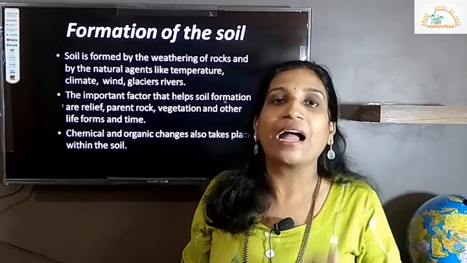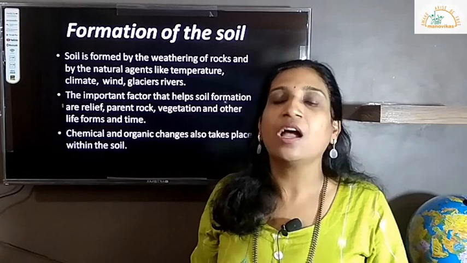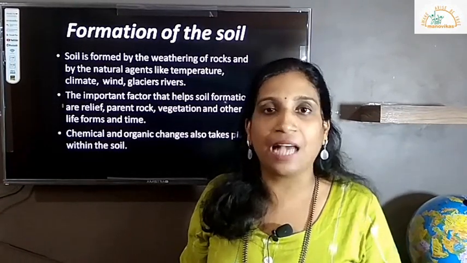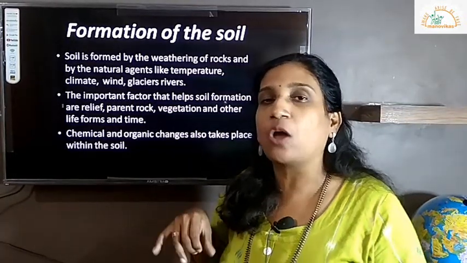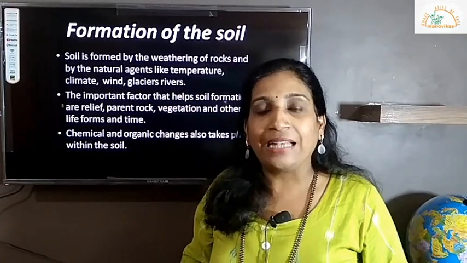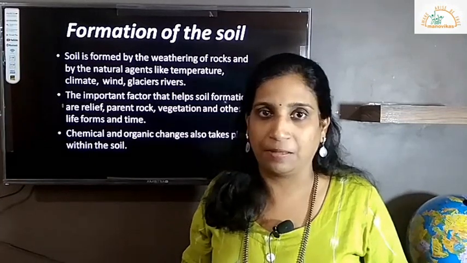The parent rock is the original rock which is exposed in one particular area. For example, if we look at the physical divisions of India, within the Deccan Plateau, the entire plateau is made up of volcanic rocks.